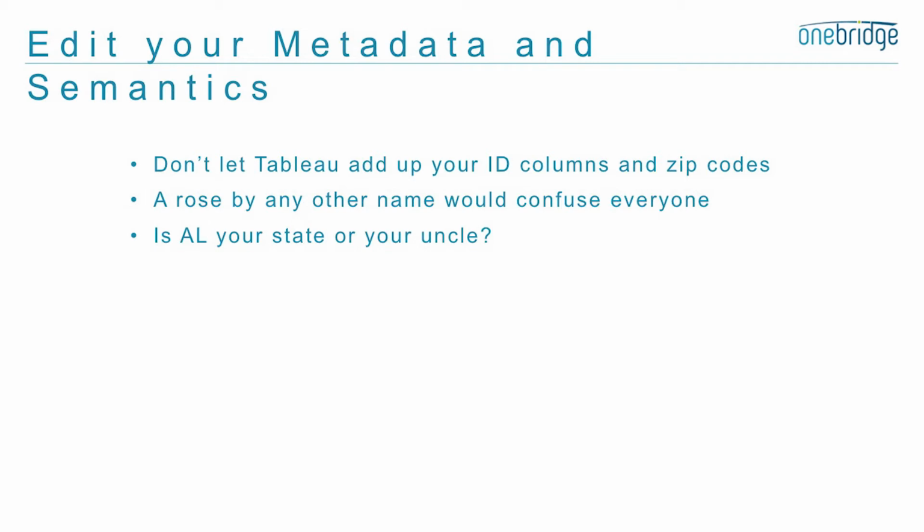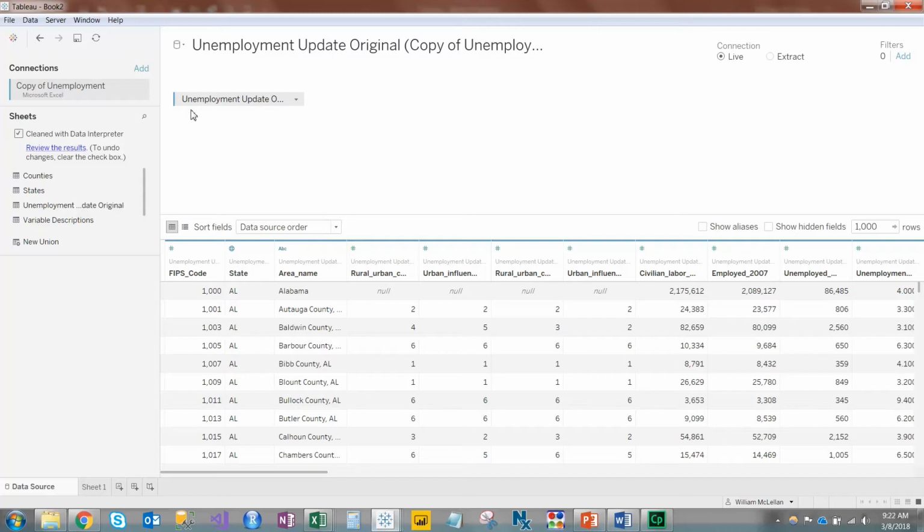So we're going to go to Tableau, and let's look here at this unemployment data set that we got in our first session from the U.S. Department of Agriculture. And we're going to notice that it has correctly identified the state of Alabama as the state of Alabama and not your Uncle Al.